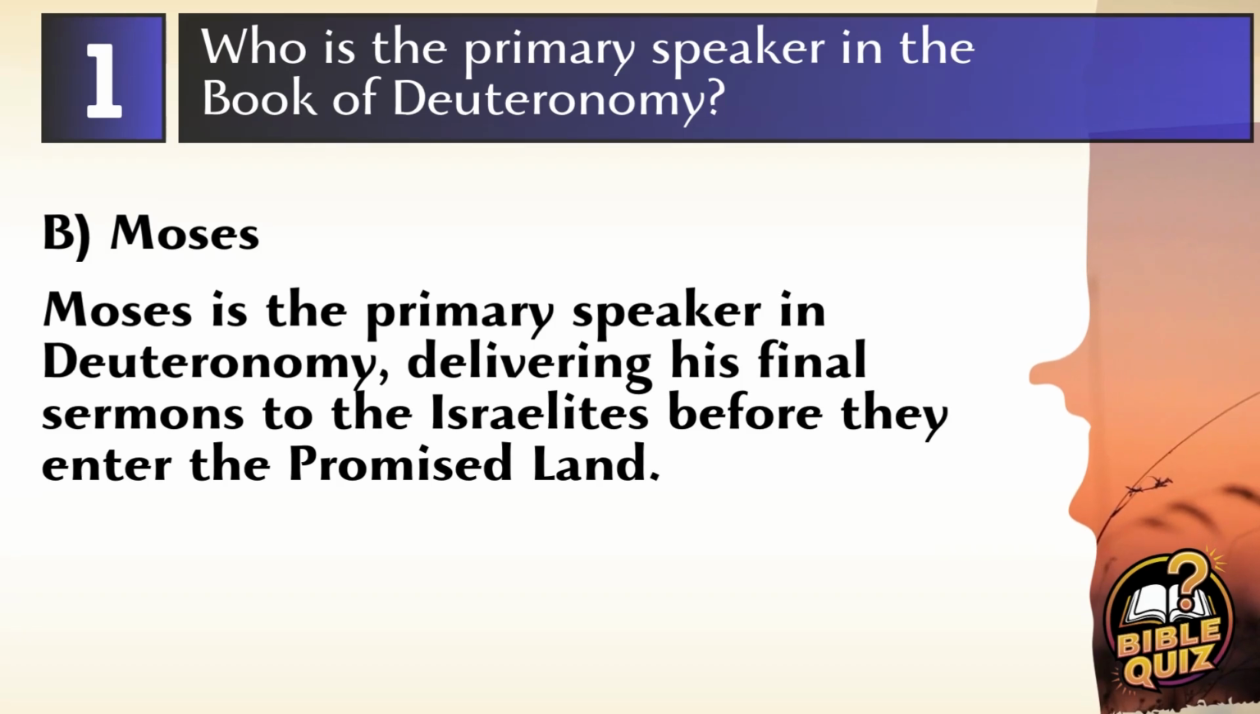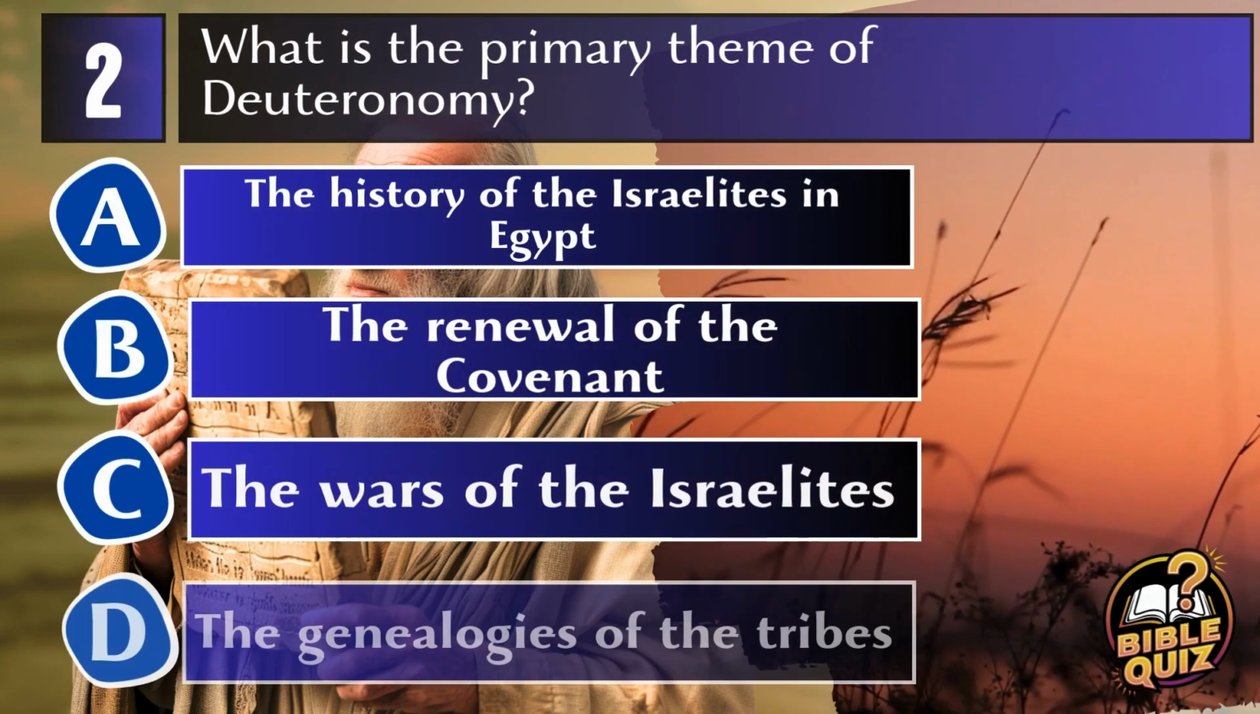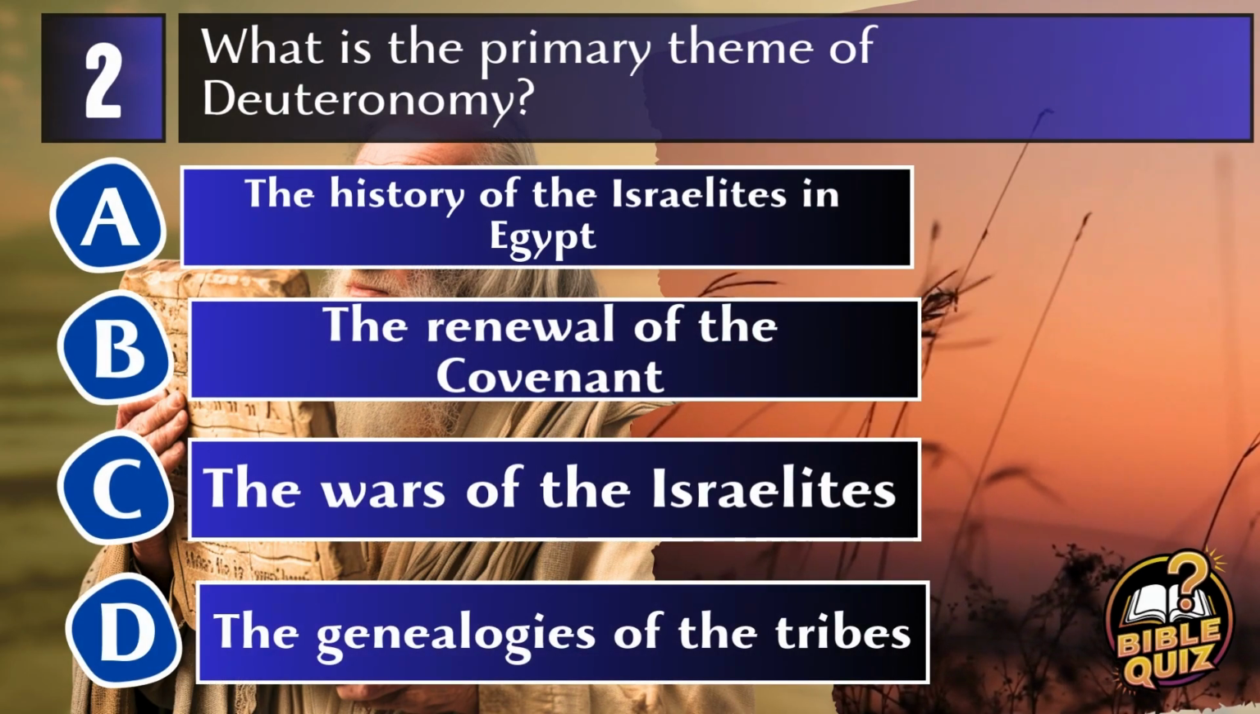Answer: B. Moses. Moses is the primary speaker in Deuteronomy, delivering his final sermons to the Israelites before they enter the Promised Land. Question 2. What is the primary theme of Deuteronomy?